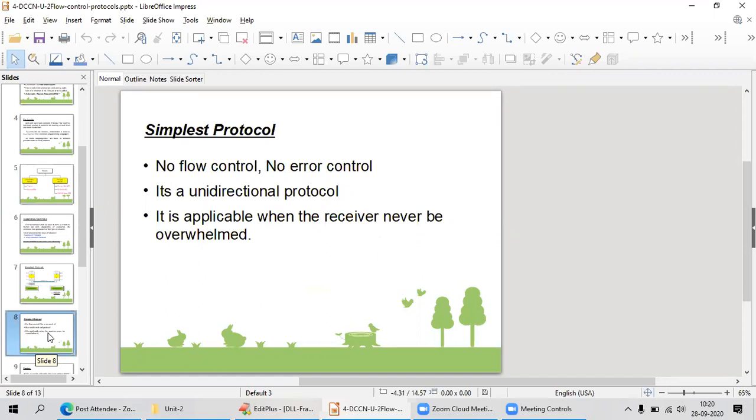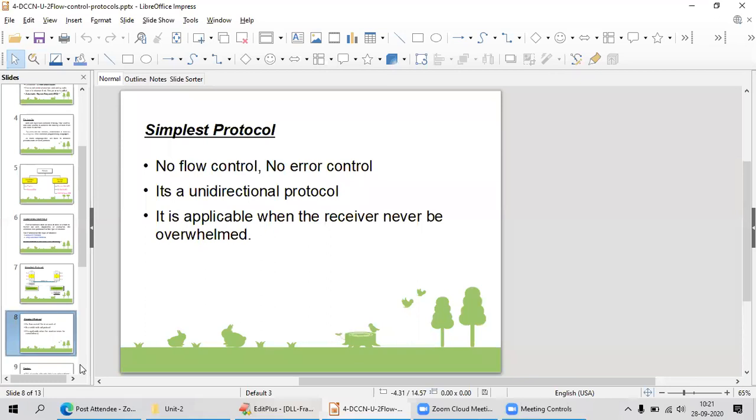The receiver will accept however many frames you send; it is not going to take care of that. It is going to accept and process them, and send them to the network layer without checking anything, no error checking at all. It just receives the data and forwards it to the next layer, that is the network layer.